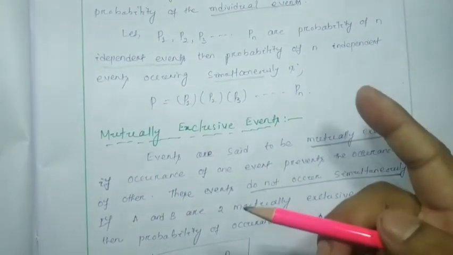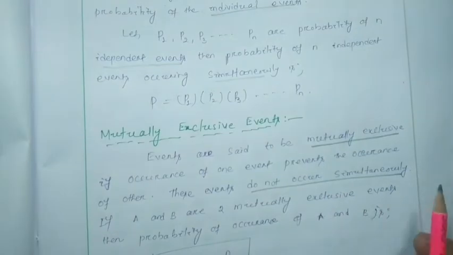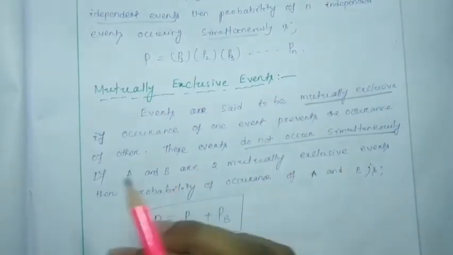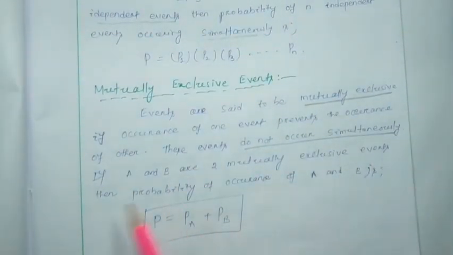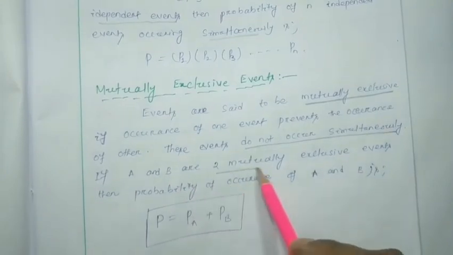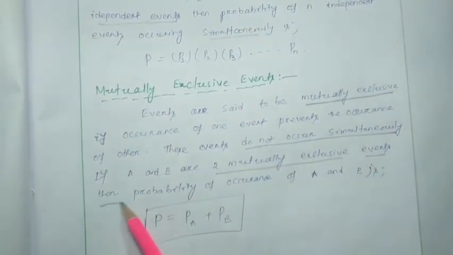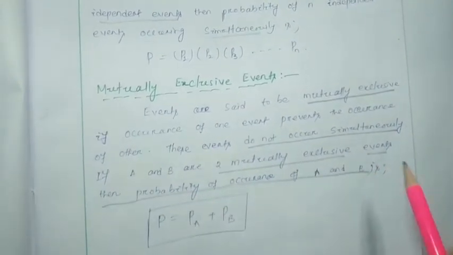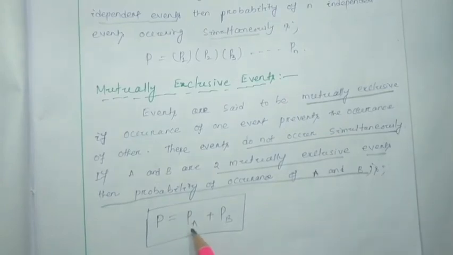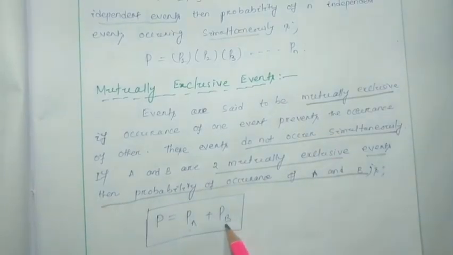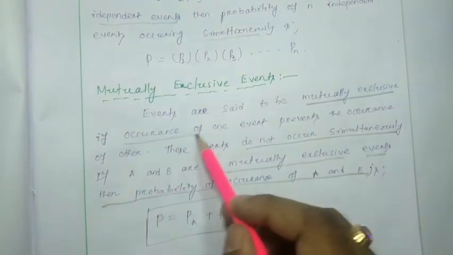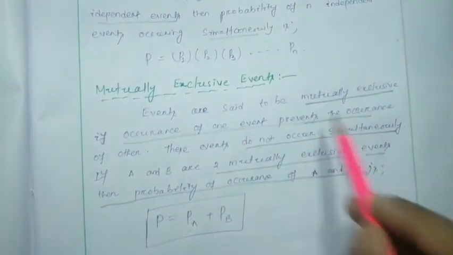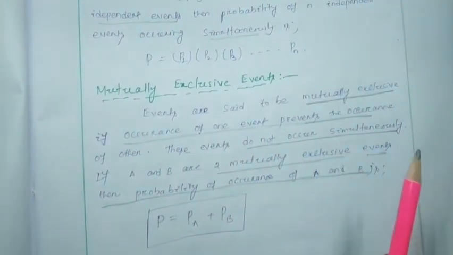That means if we consider one occurrence, the other is automatically blocked. If A and B are two mutually exclusive events, then the probability of occurrence of A or B is the addition of the probability of A and the probability of B. That means one occurrence prevents the other occurrence. That is called mutually exclusive.